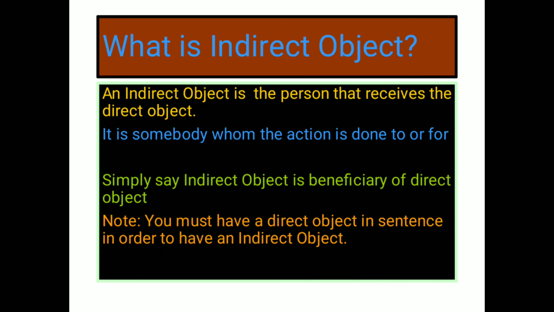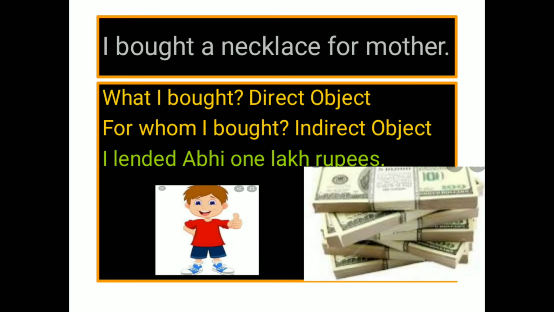And mind one thing, in my previous slide I said that the indirect object is the beneficiary of the direct object. Let's take one more example. I bought a necklace for mother. What did I buy for mother? A necklace.